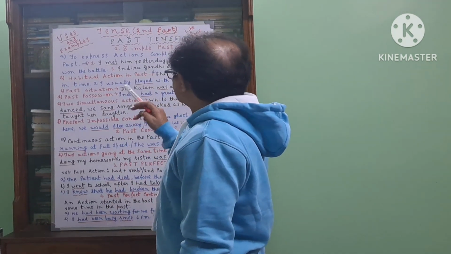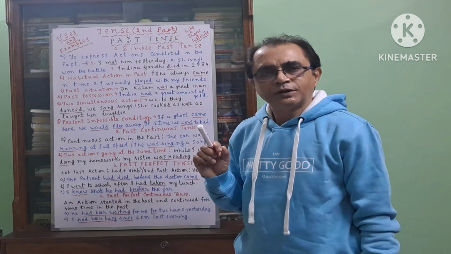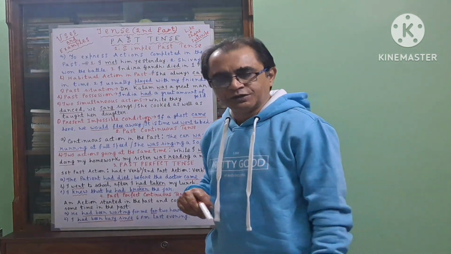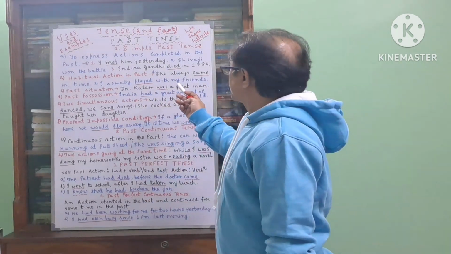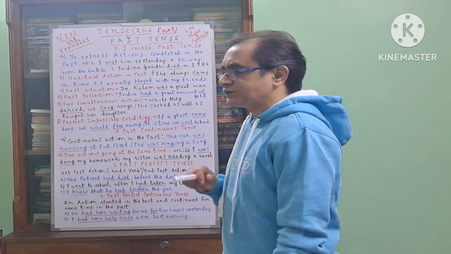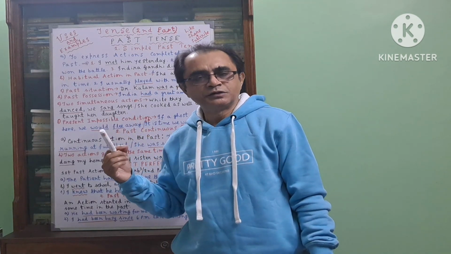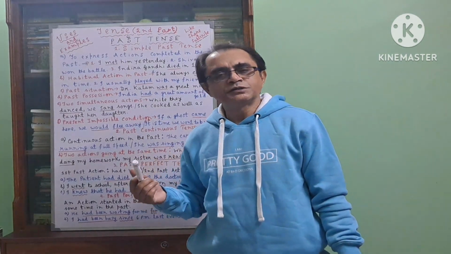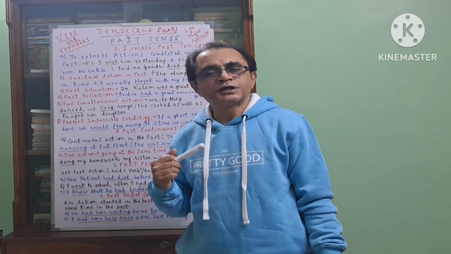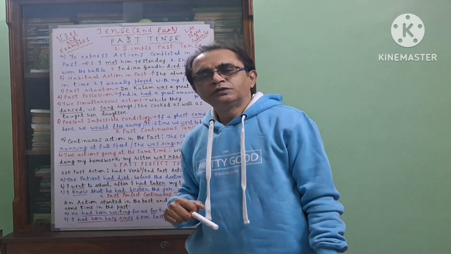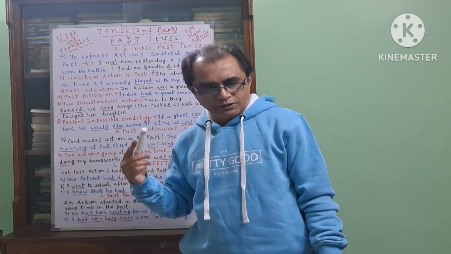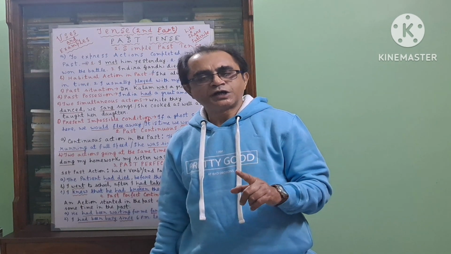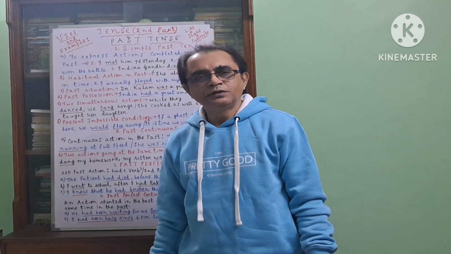Number three, past situation. Here you will not find any work, but the situation or condition. For example, Dr. APJ Abdul Kalam, our Indian president, Dr. Kalam was a great man. So here was is a be verb, and here we express a condition, a situation of the past. Another example is they were my friends. It was a nice experience. The film was very good. She was a good singer. These are the examples of past situation, state verb, and these are the examples of be verb.